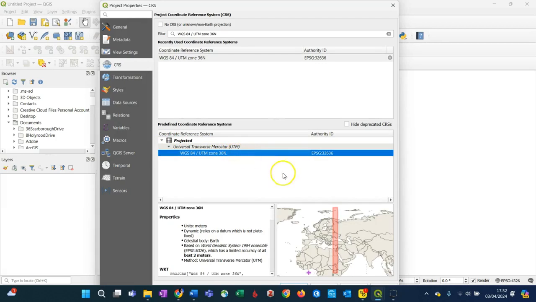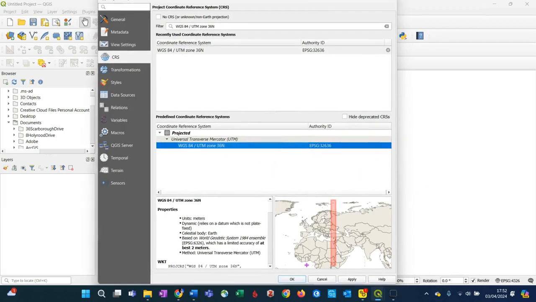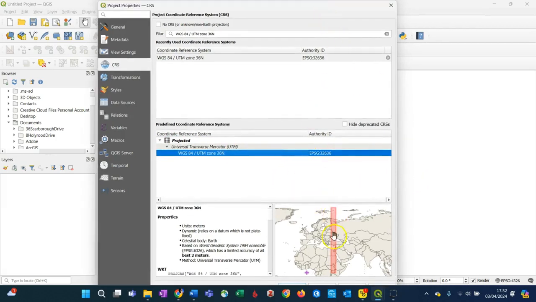If I click on that, I get a very handy red line on my map in the bottom right of the project properties, which shows me where this particular coordinate reference system is valid. In this case, it's valid for a strip of Turkey, Egypt, parts of Ukraine and Western Russia, and all the way down into Africa and as far south as Rwanda.